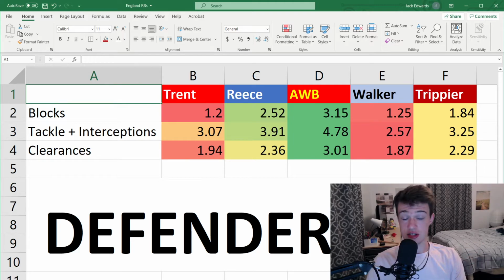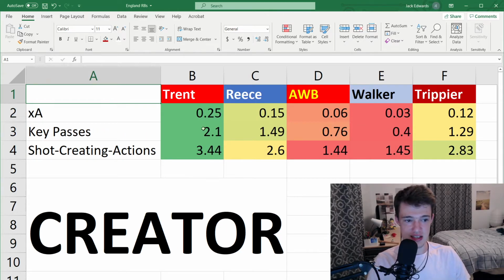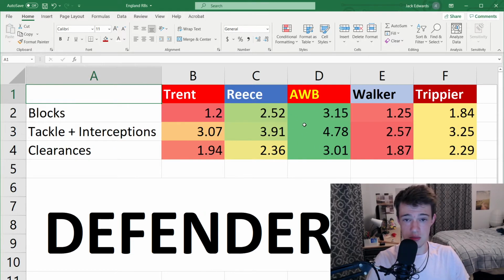Now, I think Trent Alexander-Arnold deserves a place in the squad at the bare minimum. He is an unbelievable creator, and to not bring him along, it just invites problems. If there's any issue with creativity, you're going to look and you're going to see some incredible creative stats left at home in England. So the big debate for Southgate is, how much does he want his fullbacks to create versus how much does he want his fullbacks to just not get in the way, versus how much does he want his fullbacks to potentially lock some people down.